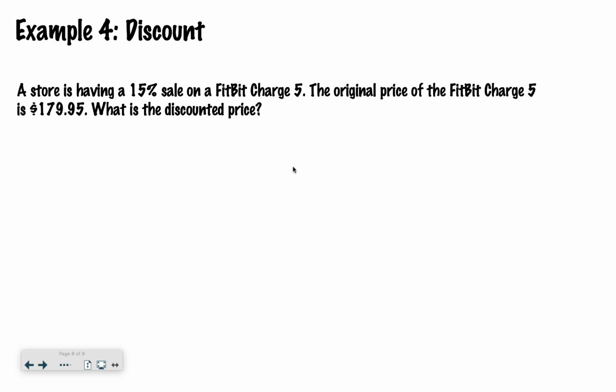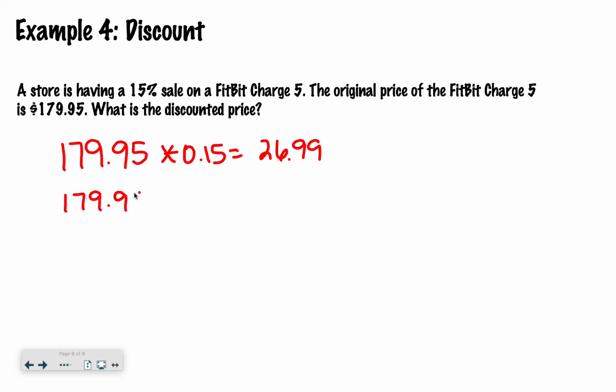Last type of example here, we are talking about a store having a 15% sale on Fitbit Charge 5. The original price of the Fitbit Charge 5 is $179.95. What is the discounted price? So I can do something that's very similar to what I've been doing, where I take the price, $179.95, times the discount, the percentage, and that is $26.99 once I round.